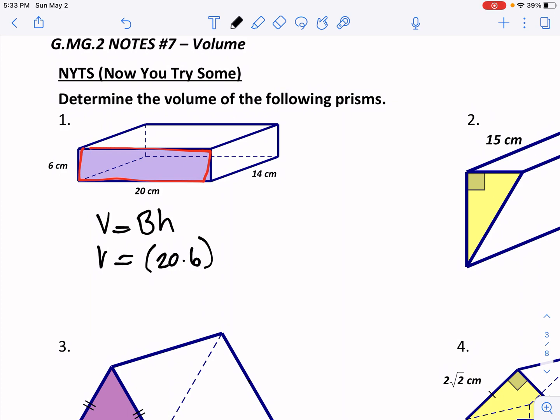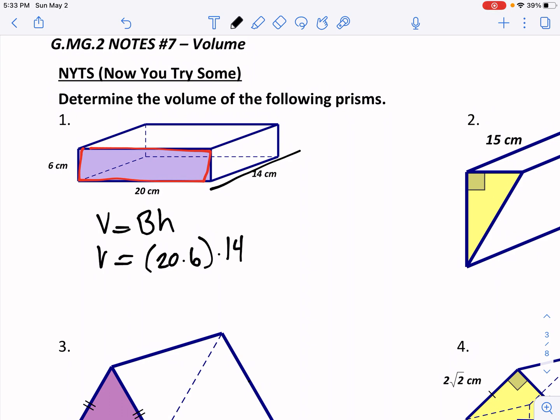Then the height is always perpendicular to our base, right? So the height would have to be this guy, okay? Think of it that stacking principle. I can look at any given cross section, cut it out, and it would be identical to our base. So we basically have a bunch of stacks of rectangles. So 14 here is the height. That gives us the volume, okay? So we have area of the base times the height, which is 14.